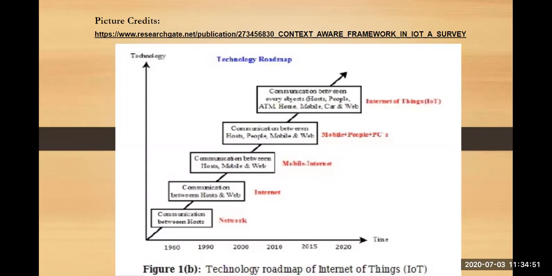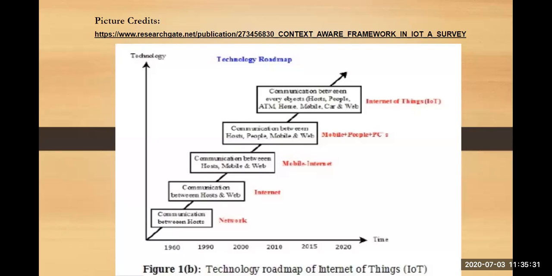Next, in 2010 to 2015, they came up with more devices. Okay, so that is mobile plus PC plus people. You can connect more people over this device at a single point of time, and the connectivity is going to be very broad in nature. Okay, last, in 2015 to 2020, we have come up with the concept of IoT, that is Internet of Things, wherein you can communicate with your devices and your devices work smarter for you because they are sensing all the environment information, collecting that information for you, helping you do tasks more easily and simply. So that is called the Internet of Things. That is the highest level, between 2015 and 2020.